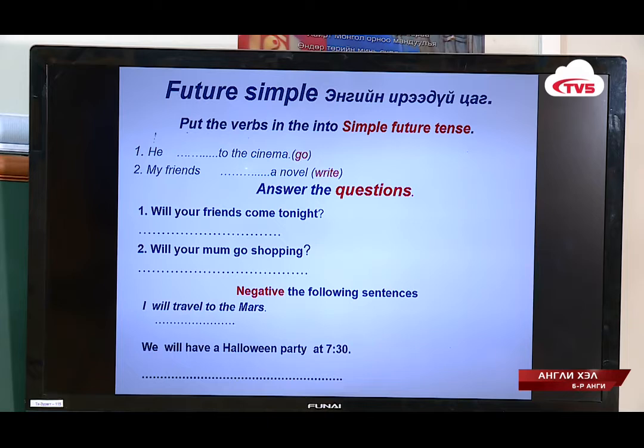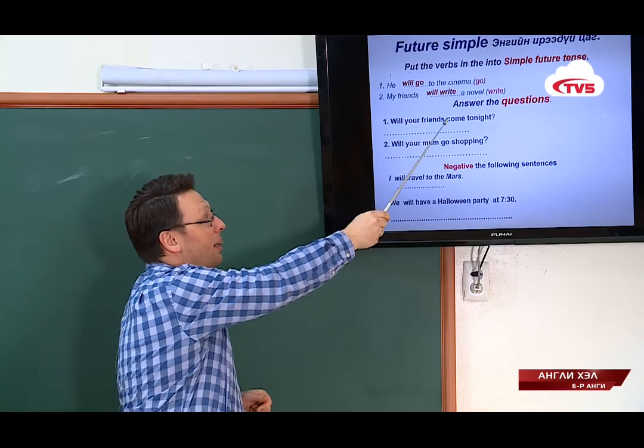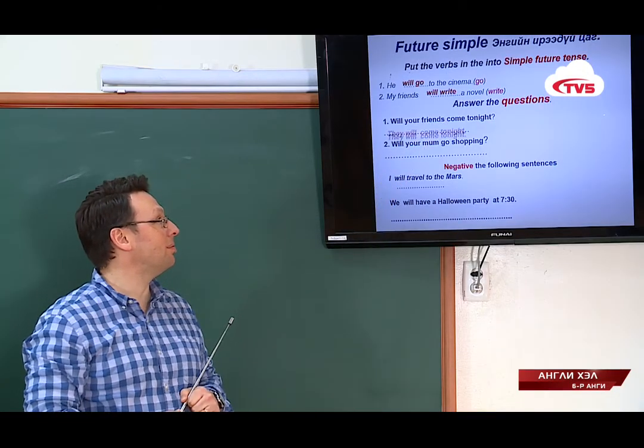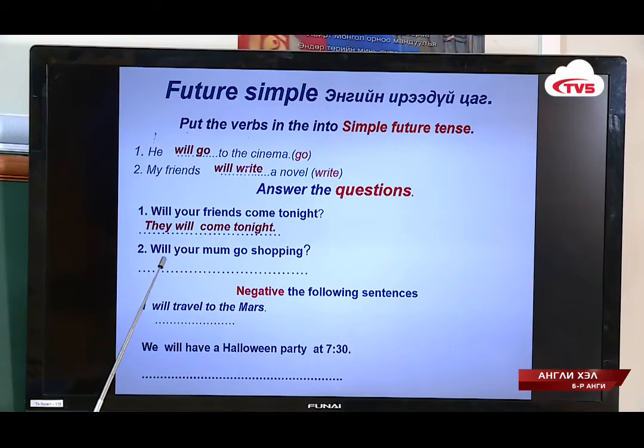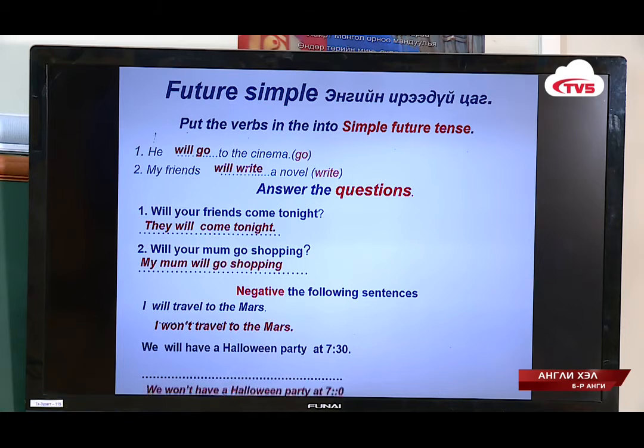Now, check your answers. He will go to the cinema. My friends will write a novel. They will come tonight. My mom will go shopping. I won't travel to Mars. We won't have a Halloween party at 7:30.